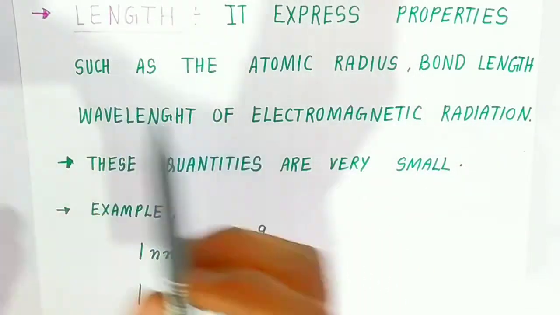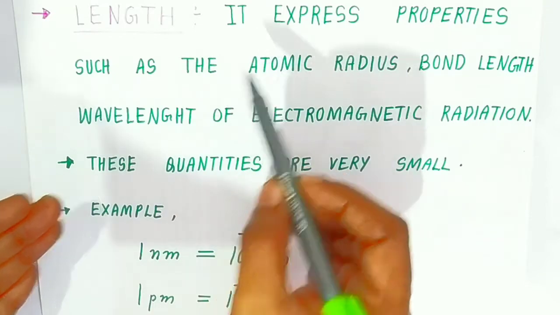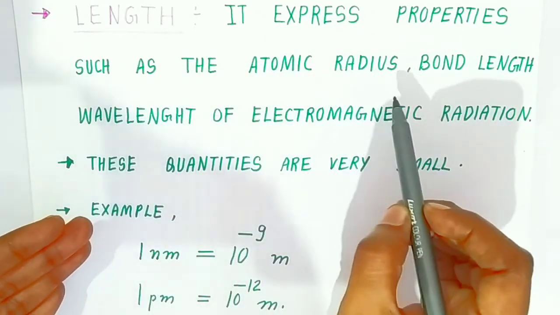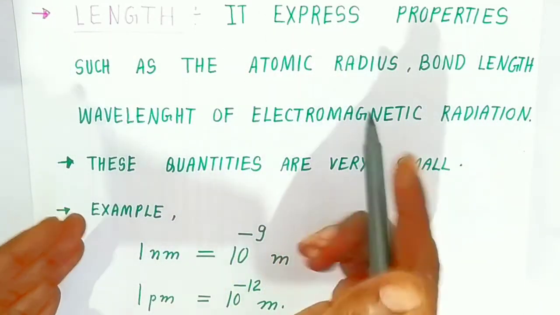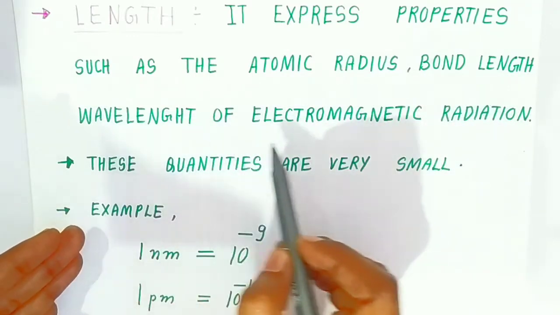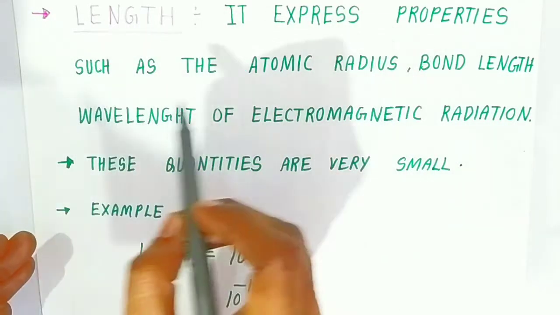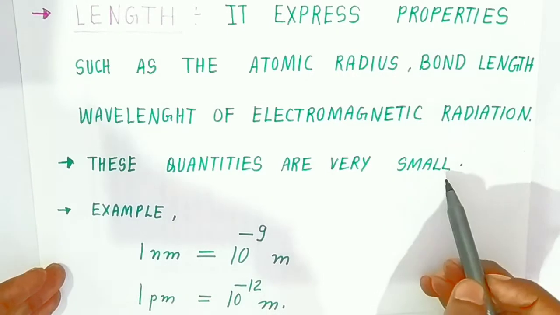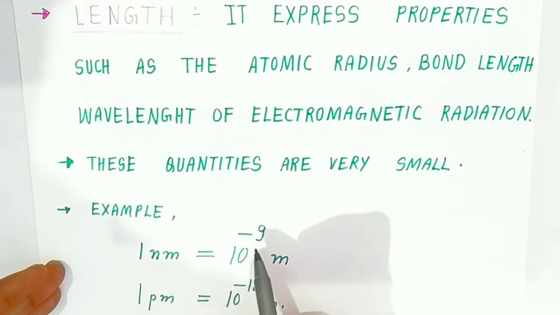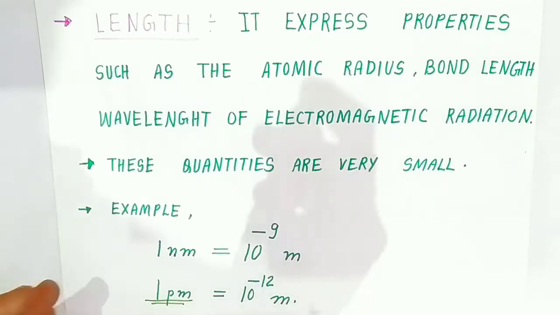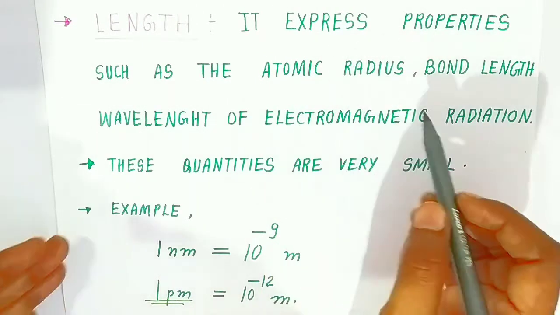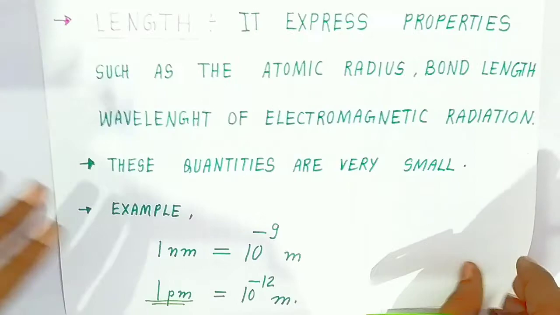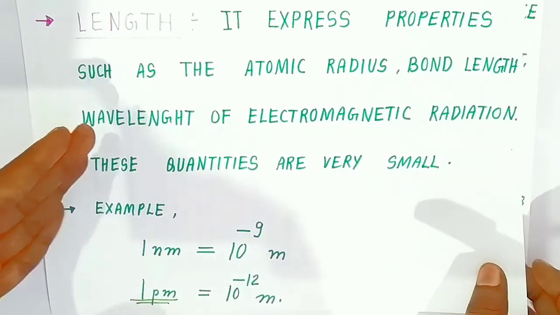Now the second physical property we are going to see is length. It is expressed in properties such as atomic radius, which is small. The atomic radius, bond length and wavelength of electromagnetic radiations are what we are going to measure. These quantities are very small. 1 nanometer equals 10 raised to minus 9 meter and 1 picometer equals 10 raised to minus 12 meter. So these are the very small quantities that we measure: atomic radius, bond length and wavelength.